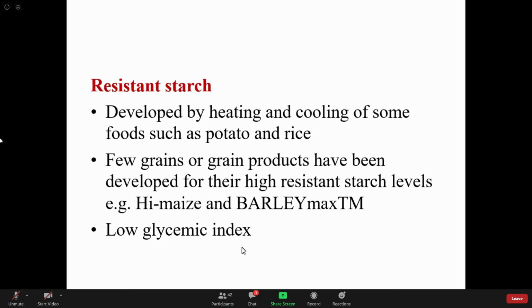So high glycemic index food means those foods which give more glucose after consumption. Low glycemic index means that they give less glucose. Generally, whatever carbohydrate we consume from dietary food is finally converted to glucose in our body.